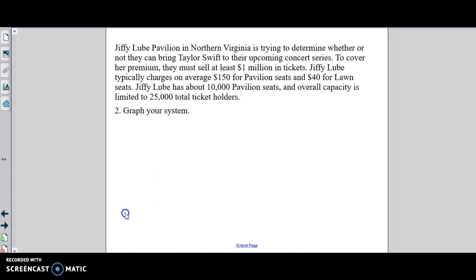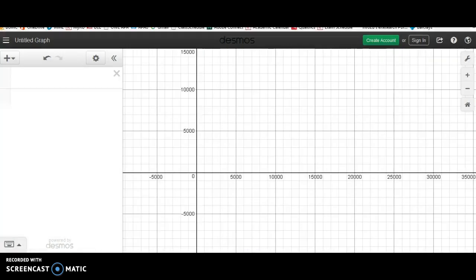So I'm going to go over to Desmos and graph there. Now if I look, I've put up here my inequalities from my previous problem. I knew that I had 0 is less than or equal to Y is less than or equal to 10,000.